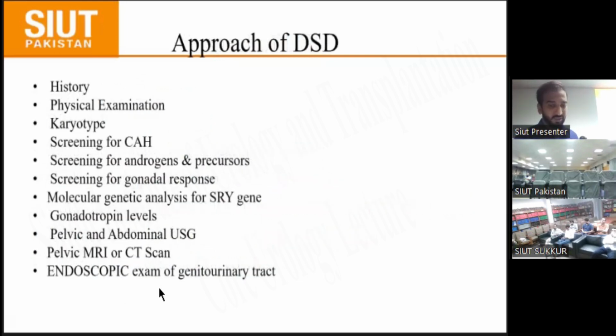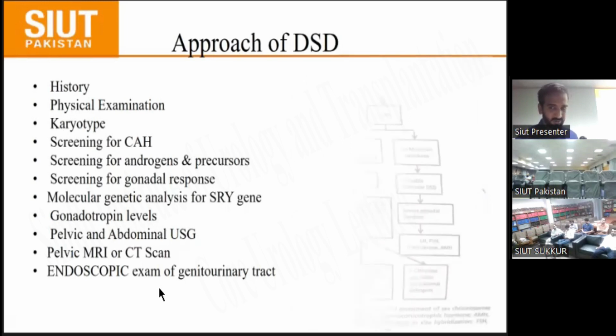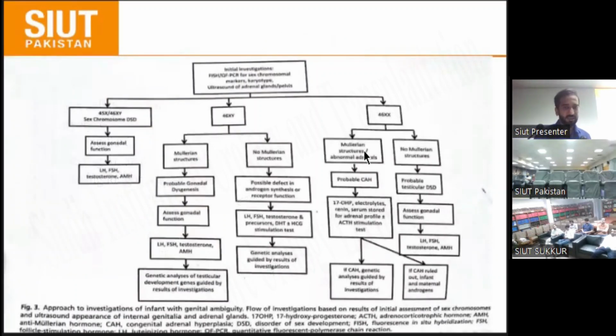And how to approach the DSD: mostly we go forward starting with the history and then physical examination, then karyotyping, screening for CAH, androgen and precursors for gonadal response, and molecular genetic analysis for the SRY gene and gonadotropin levels, pelvic and abdominal ultrasound, pelvic MRI and CT scan, and last but not least, endoscopic examination of the genitourinary tract. Here the slide shows how to go forward step by step in approaching the DSD.